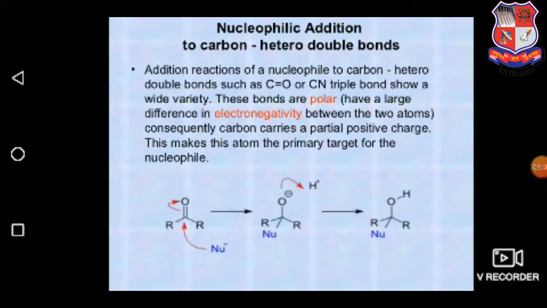Nucleophilic addition to the carbon hetero double bonds. Addition reactions of nucleophiles to carbon hetero double bonds such as carbonyl and cyanide triple bond show a wide variety. These bonds are polar, with a large difference in electronegativity between the two atoms. Consequently, carbon carries a partial positive charge. This makes the atom the primary target for the nucleophile. Here is a demonstration of how the nucleophile attacks the carbonyl carbon, and ultimate removal of the hydrogen proton and formation of the final product.